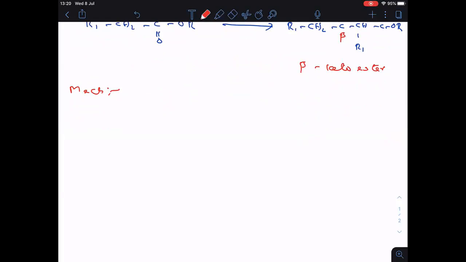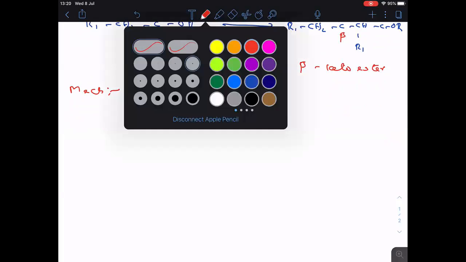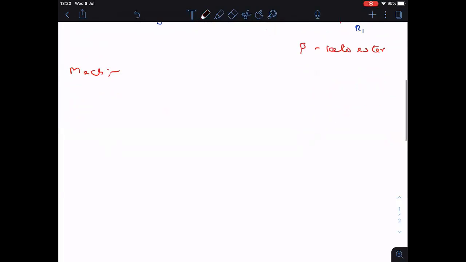Now we are going to see its mechanism part somewhat slowly, because mechanism based questions are very important in Claisen ester condensation. So see clearly: R1CH2 C double bonded O R, this is the ester. Now I am taking the metal alkoxide RO minus.